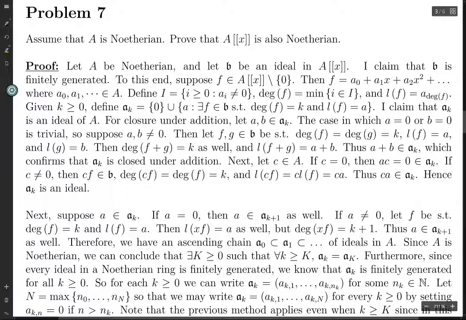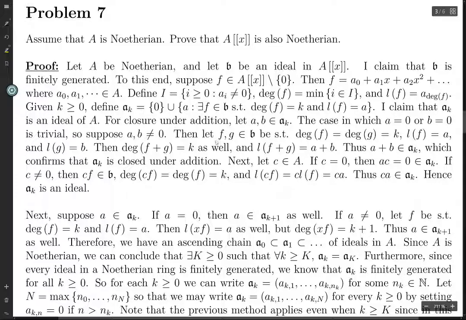So for closure under addition, you take two elements in here. If a or b is 0, then that's easy, because if one of them is 0, then the sum of these two things is just the one that's left over, and we already know that there's a polynomial in there that has that element of A as the leading coefficient, because that's what it means to be an element of A_k. So anyways, suppose a and b are both non-zero.